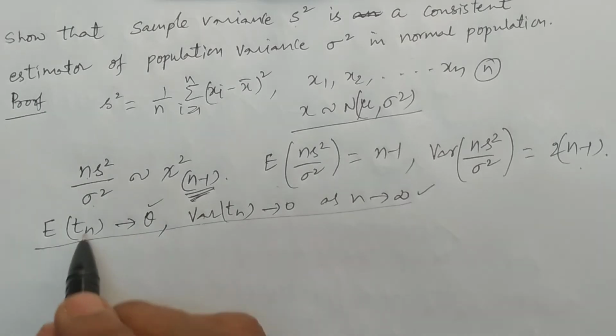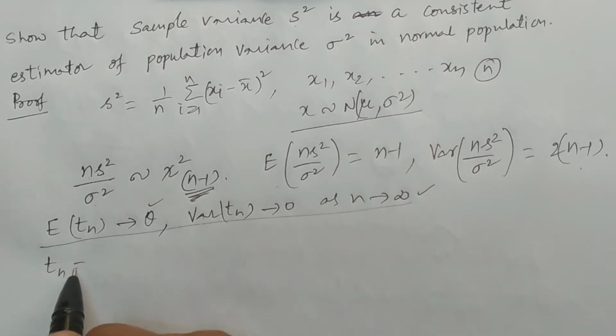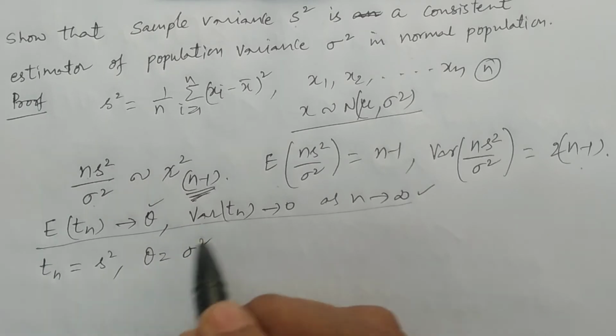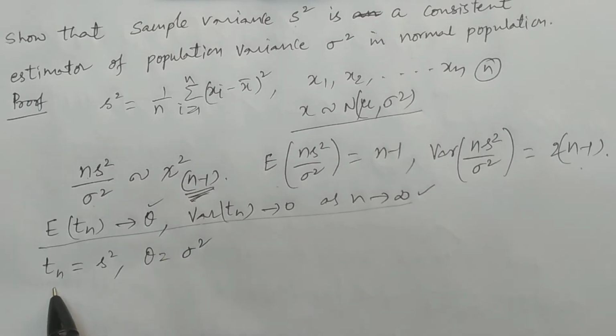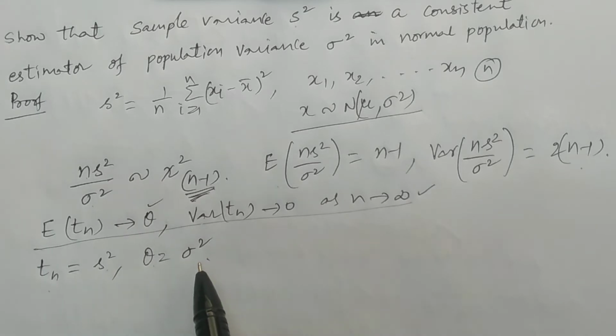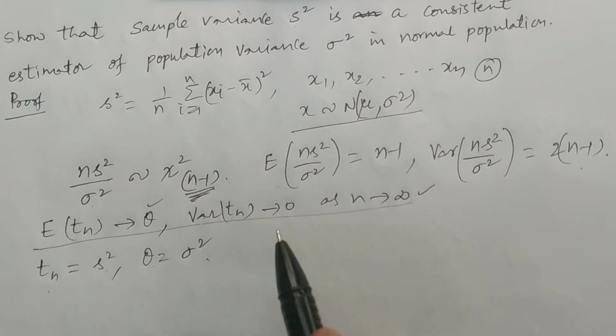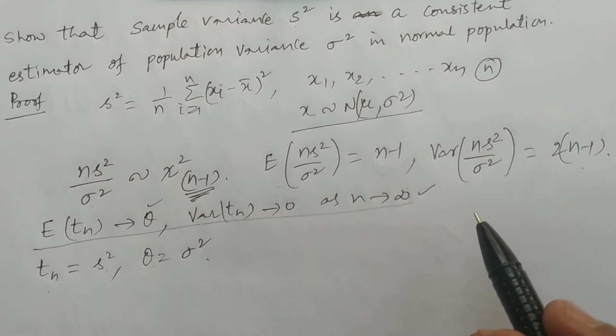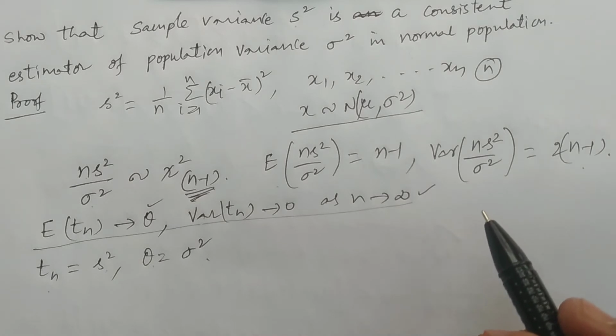Here consider Tn equal to S square, the statistic, and theta equal to sigma square, the population parameter, that is the population variance. So now I have to prove that S square, the sample variance, is a consistent estimator of the population variance sigma square.